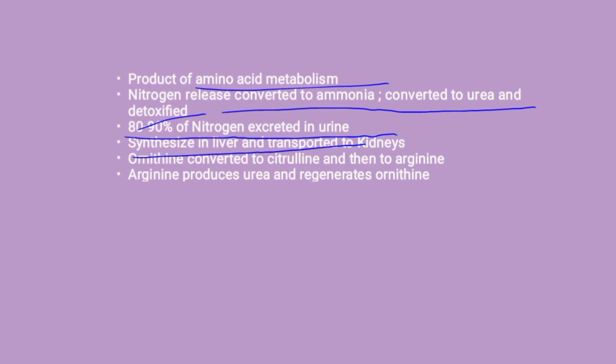In 1932, Krebs and Henseleit proposed that urea is formed in the liver by a cyclic process in which ornithine is converted first to citrulline and then to arginine. The hydrolytic cleavage of arginine produces the urea and regenerates ornithine.